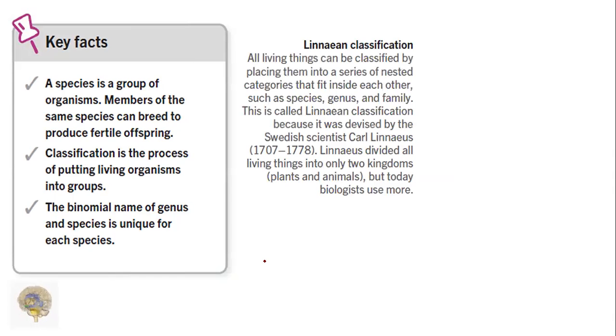Linnean classification: all living things can be classified by placing them into a series of nested categories that fit inside each other, such as species, genus, and family. That is called the Linnean classification, because it was devised by the Swedish scientist Carl Linnaeus. Linnaeus divided all living things into only 2 kingdoms: plants and animals. But today, biologists use more.